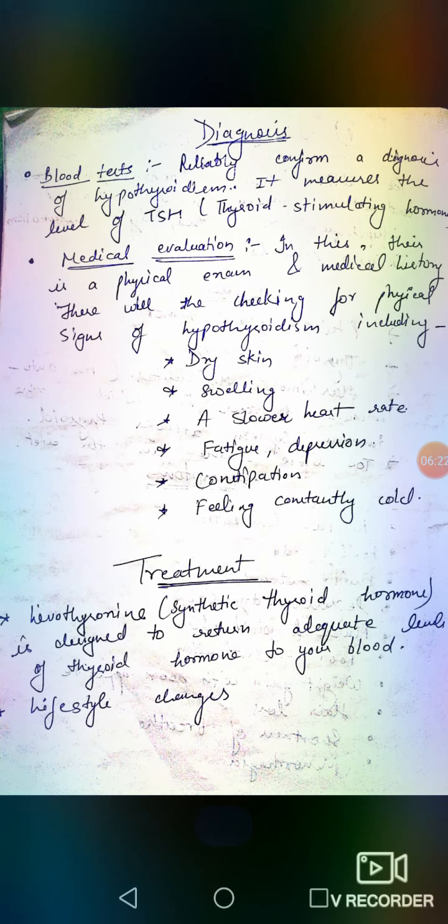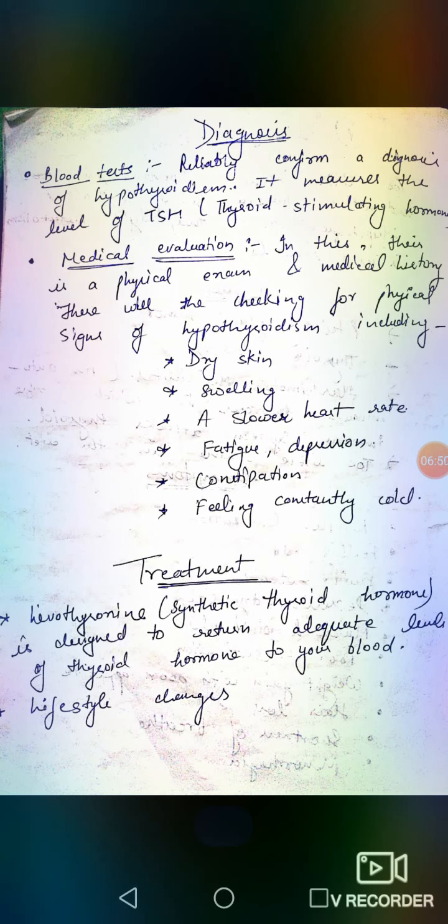If T3 and T4 are less, then it causes hypothyroidism, and if T3 and T4 are produced in high amounts, then it causes hyperthyroidism. And the regulation of both these hormones is maintained by TSH. So in this test we will measure the level of TSH.